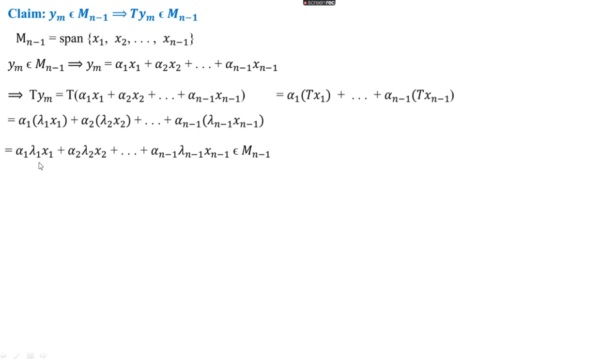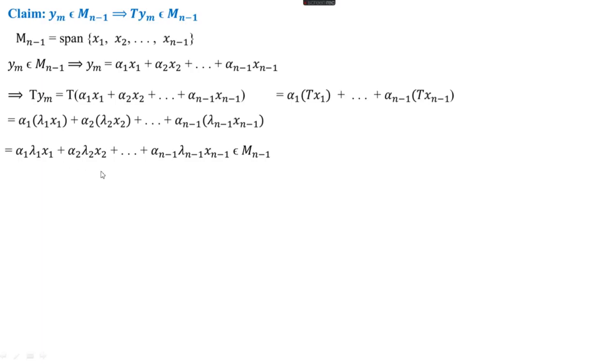And this is equal to alpha 1 into lambda 1 x1 plus etc., where alpha 1 into lambda 1 and so on are scalars. So we get a linear combination of the vectors x1, x2, up to xn minus 1, which definitely belongs to Mn minus 1. That is, Tym belongs to Mn minus 1. So this is used in the proof.